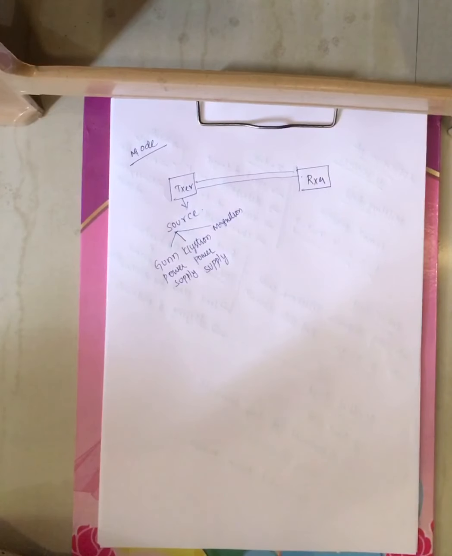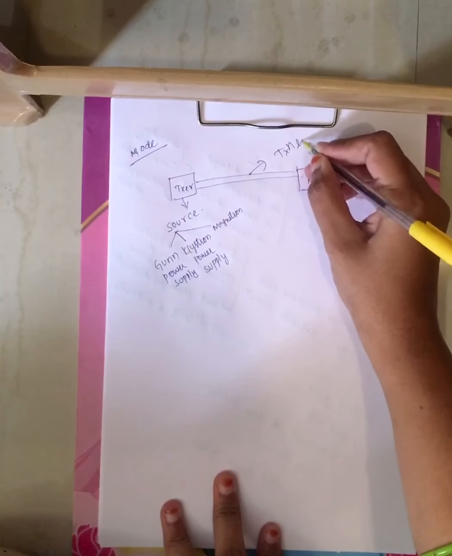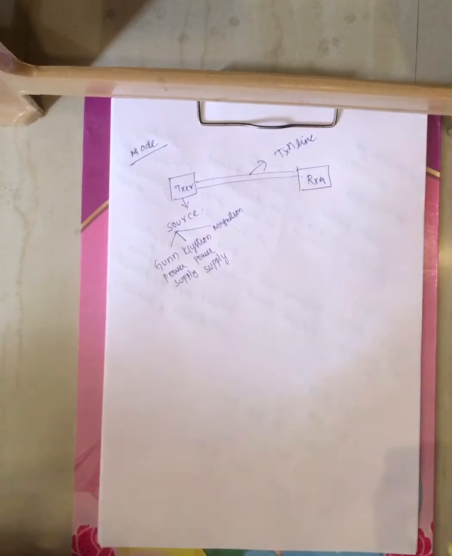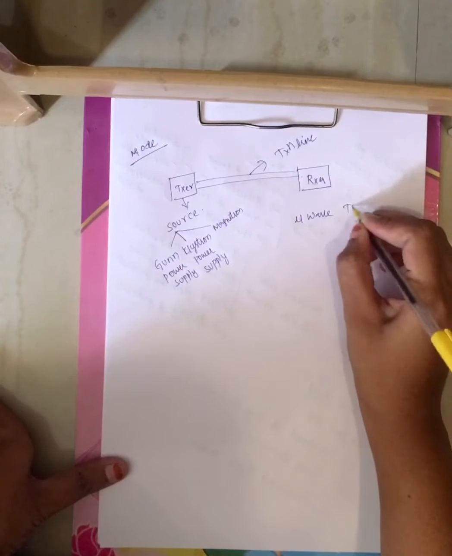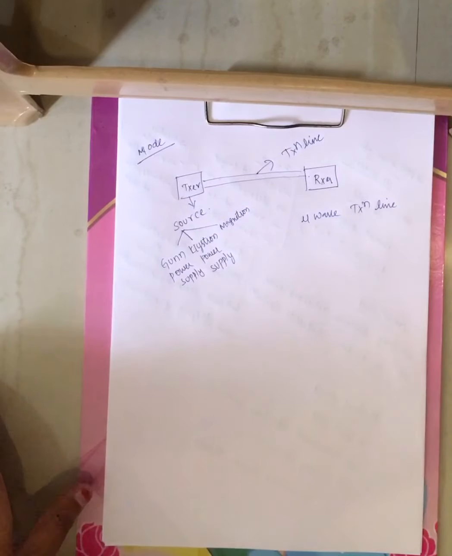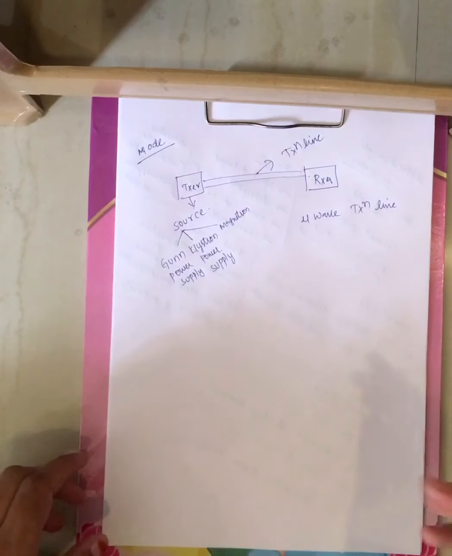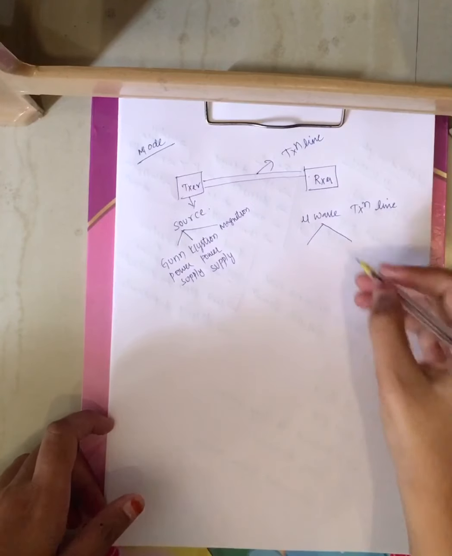Once the microwave signal is generated, it has to be transferred from transmitter to receiver. How are these transferred? Using a transmission line, right? Using transmission lines, these microwave signals are transferred from transmitter to receiver. Now let us see what the different microwave transmission lines are, which are used for transmission of microwaves from transmitter to receiver. There are two different types of microwave transmission lines.